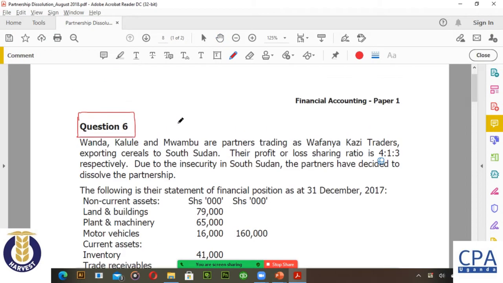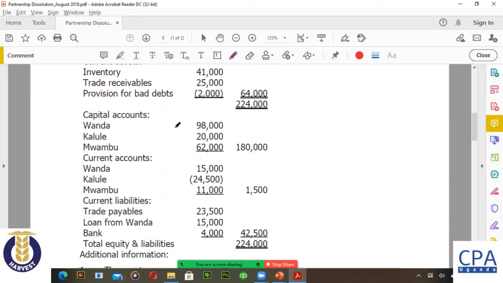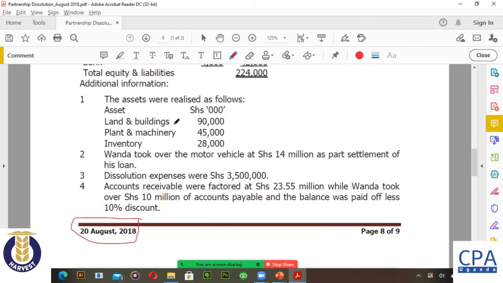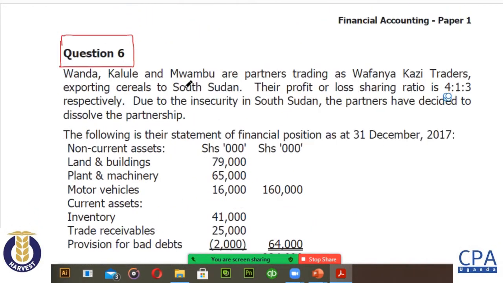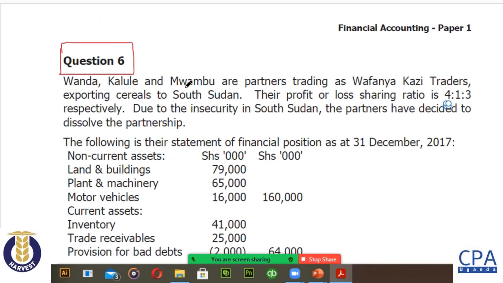So we are told this is August 20. For those who have just come in, we are going to do August 2018, question number 6, and this one handles dissolution of a partnership.